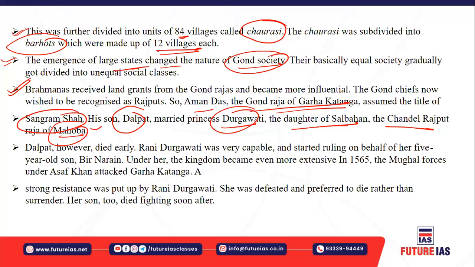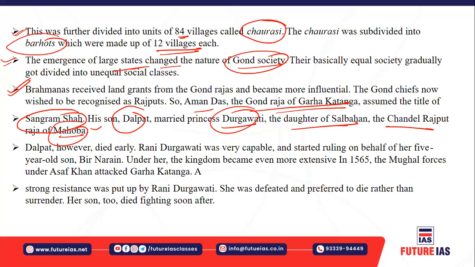And you must understand, Dalpat, however, died early. So Rani Durgavati, who was very capable, started ruling on behalf of her five year old son, Bir Narayan. And under her, the kingdom became more extensive, and the Mughal force under Asaf Khan attacked Garha Katanga, right?